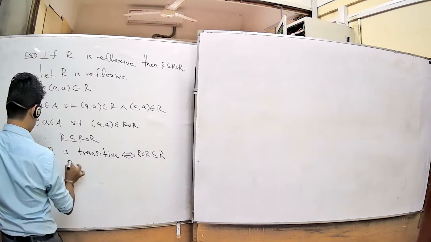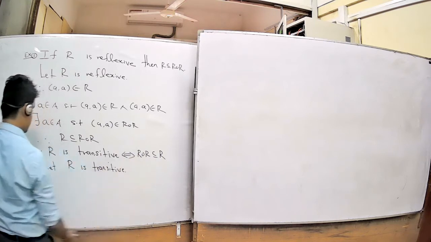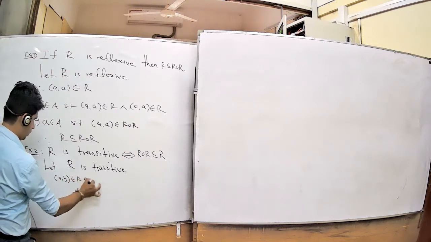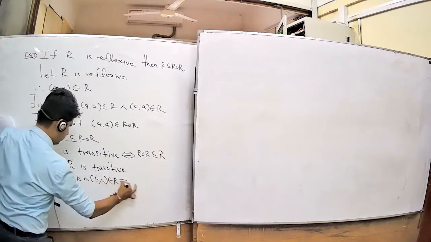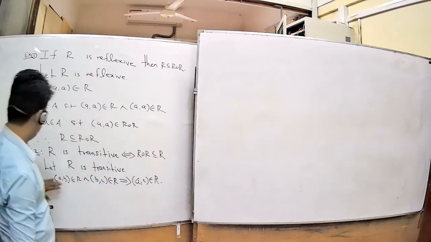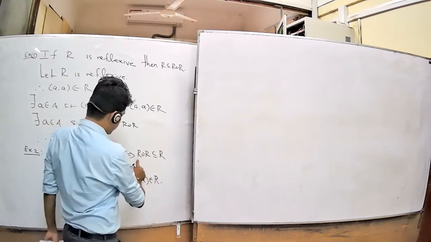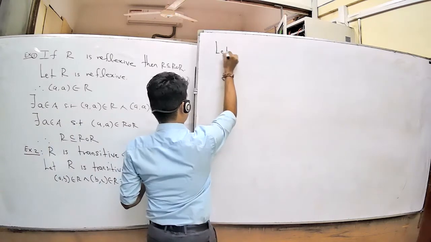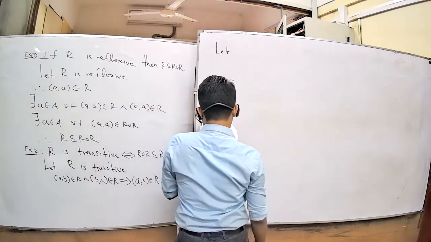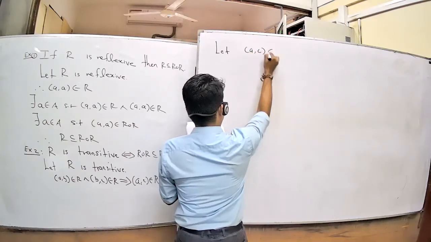Let R be transitive. From transitivity, we have the definition: suppose (a, b) belongs to R and (b, c) belongs to R, which implies (a, c) belongs to R. It is the transitive property. Now you want to show that R composition R is a subset of R. You take one of the elements from R composition R: let (a, c) belong to R composition R.